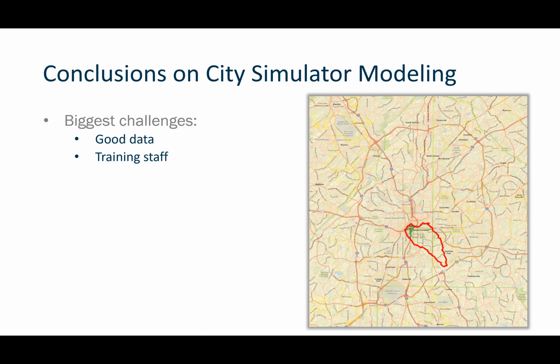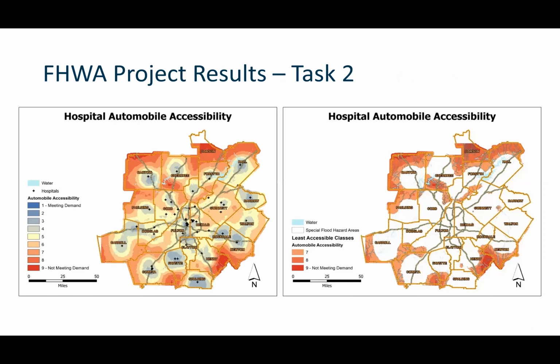Having a great tool like the Google Classroom built for us, we can bridge the gap between what they know now and what we actually need to know in the future to do scenario planning. So those are definitely the biggest challenges that we face: data and staff training. But if you are prepared, it's really a great tool to use.